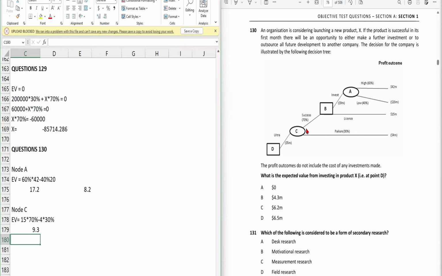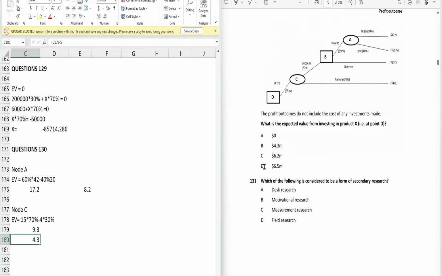And again we have a cost of 5. After deducting the cost of 5, we will have a net profit at D. So yes, the expected value at point D is 4.3 million. I hope you guys understand.